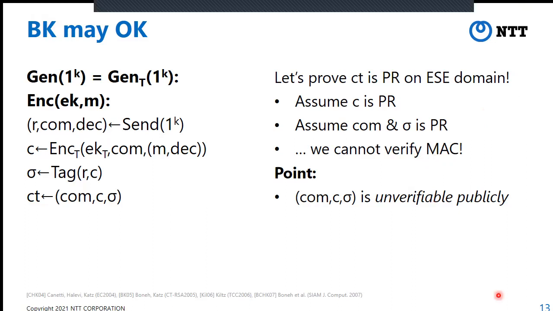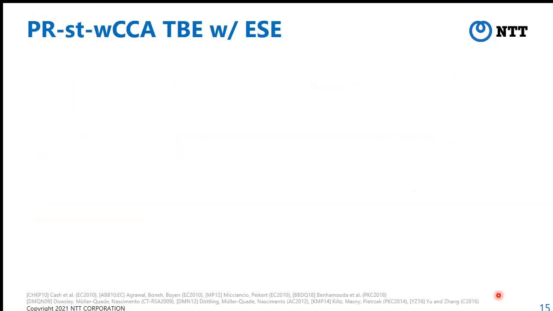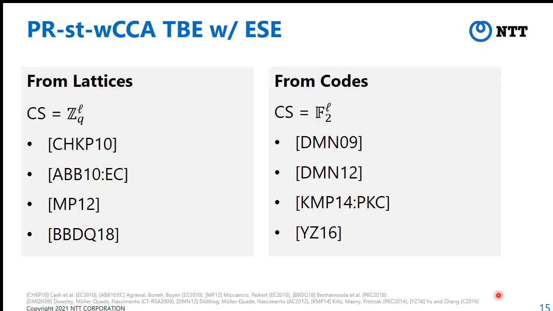Okay. We next discuss how we instantiate tag-based encryption, commitment, and MAC, and its applications. We can construct pseudo-random TBE schemes as follows. From lattices, we can use CHKP10, ABB10, MP12, BBDQ18, and so on. And fortunately, the ciphertext space is Z_q to the L for some L. Therefore, those ciphertext spaces are efficiently sampleable and explainable domains.